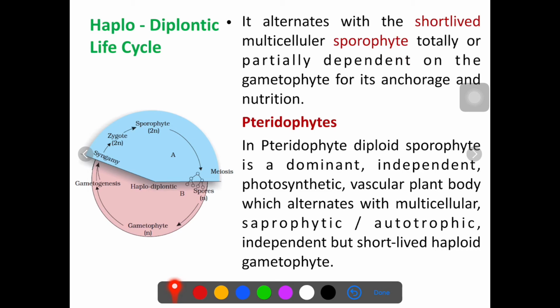This sporophytic phase is mostly dependent on the gametophytic phase, generally for anchorage and nutrition. That's why this life cycle is called a haplodiplontic life cycle.